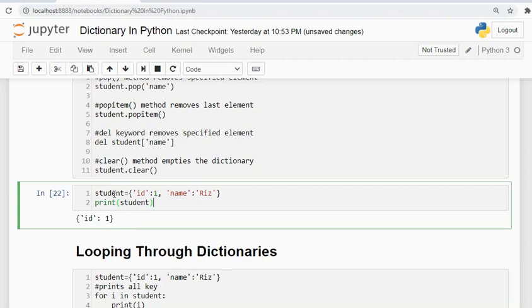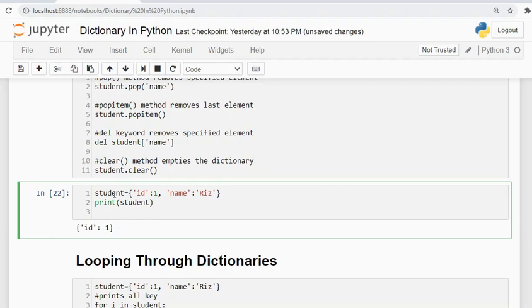Then I will use student.clear and again print student.